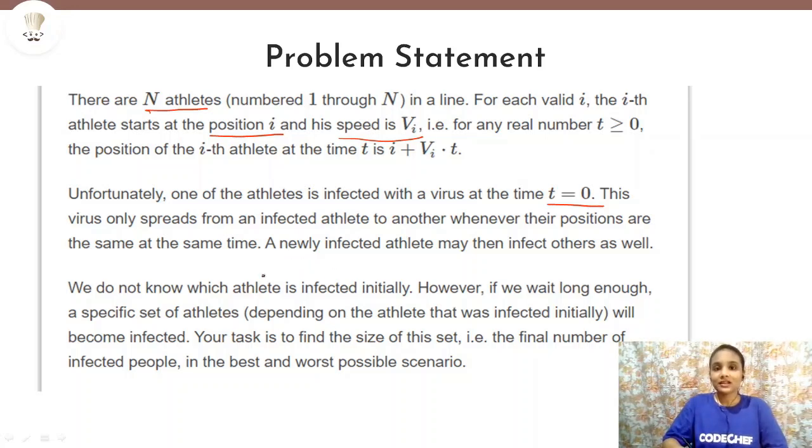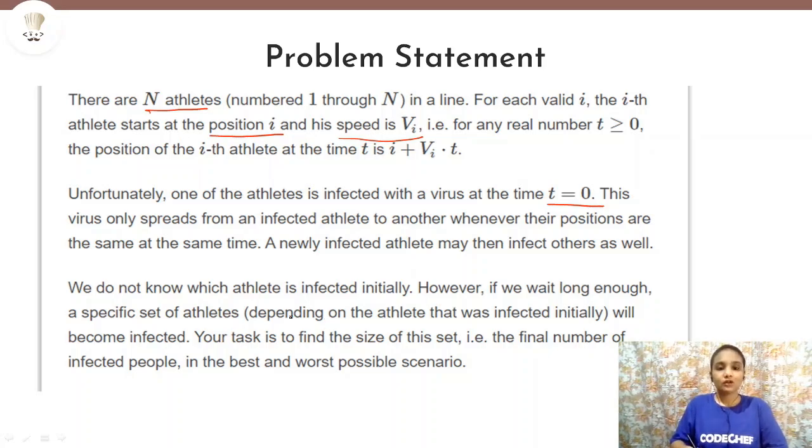But it is like a chain. A newly infected athlete may then infect others as well. That means initially one athlete will be infected and he will infect other athletes. Now when other athletes are infected, they can in turn infect many other athletes. So it goes on like a chain and more people are infected with the virus.